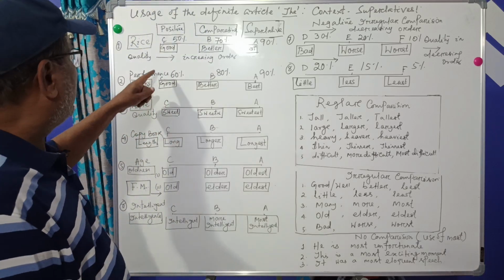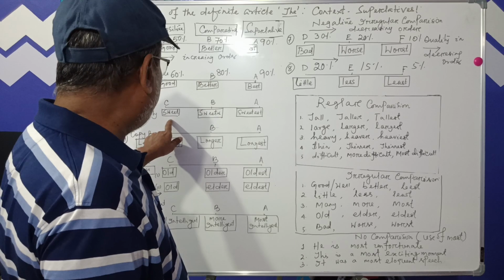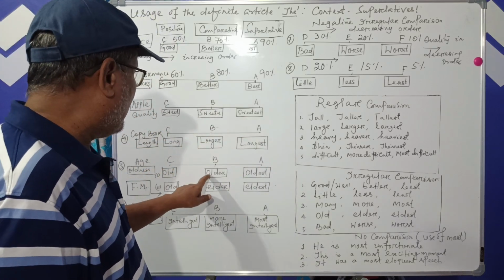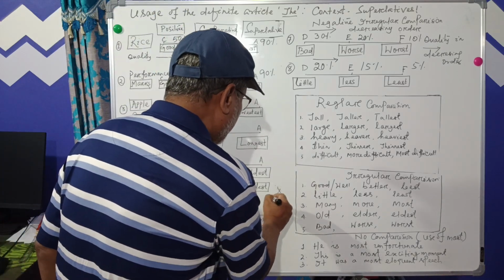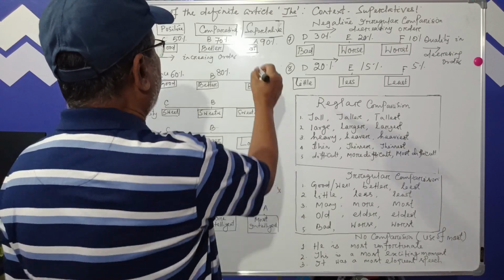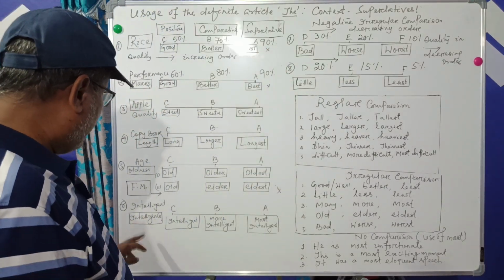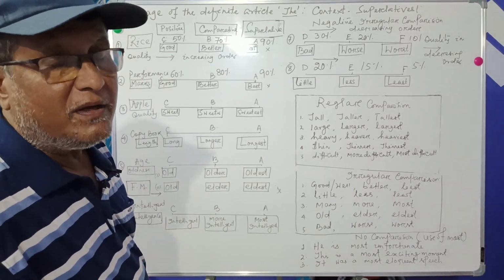Now you see good, better, best. And he is sweet, sweeter, sweetest. Long, longer, longest. Old, older, oldest. Old, elder, eldest. So in this form, some deviation we find, and this form, with deviation we find. And here you see, these are called monosyllabic adjectives.